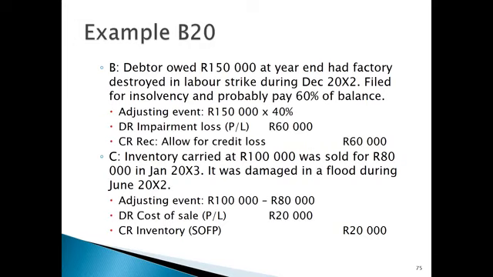How do we provide for a write down? We debit our cost of sales with 20,000 Rand and we credit inventory with 20,000 Rand. So we bring our inventory down from the value it was carried at of 100,000 Rand, and we've written it down by 20,000. So it's now reflected at the correct value of 80,000 Rand.